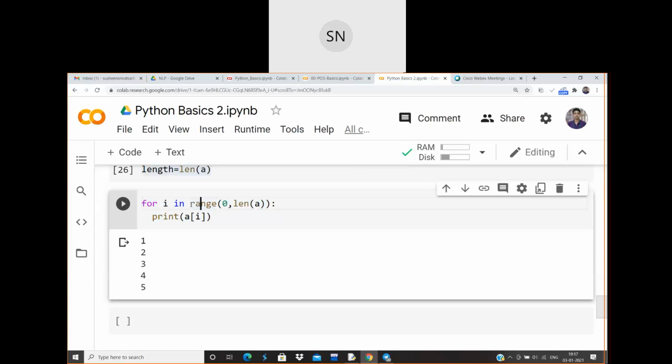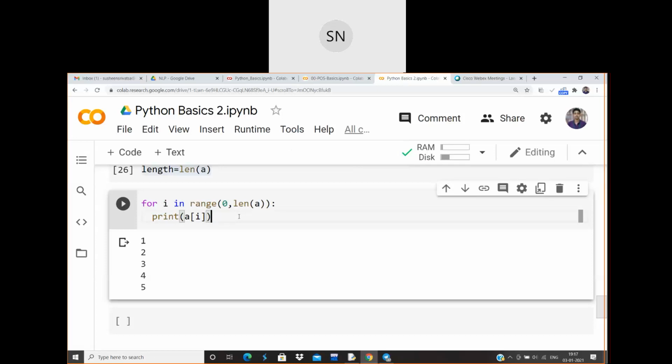I just wanted to remove range, and I don't want to use the index kind of a thing in order to print that one. How do I do it in a different manner? I don't want to use range, and I don't want to use the index value in order to print the values in the array.